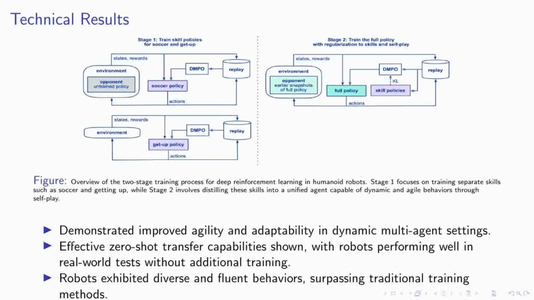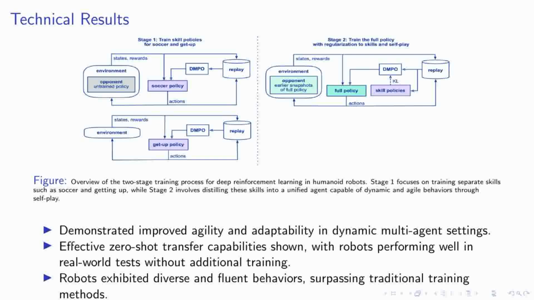Remarkably, when these robots were tested in real-world scenarios, they performed admirably without the need for further training. This underscores their robustness and the efficacy of our simulation-based training regimen. Moreover, the robots exhibited a range of behaviors that were both diverse and fluent, clearly surpassing what traditional training methods have achieved.